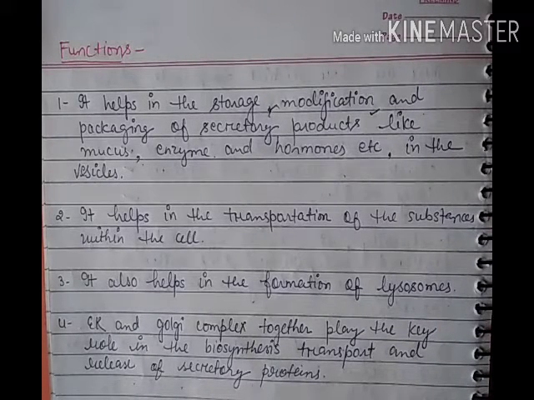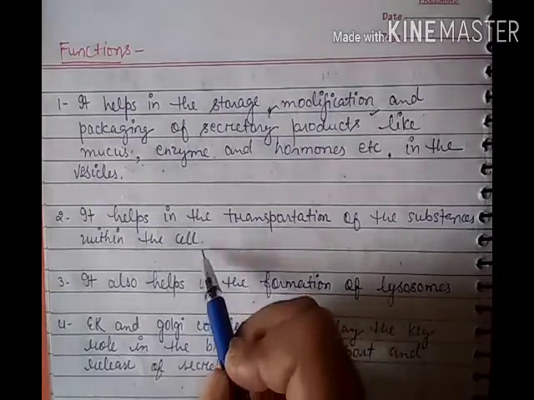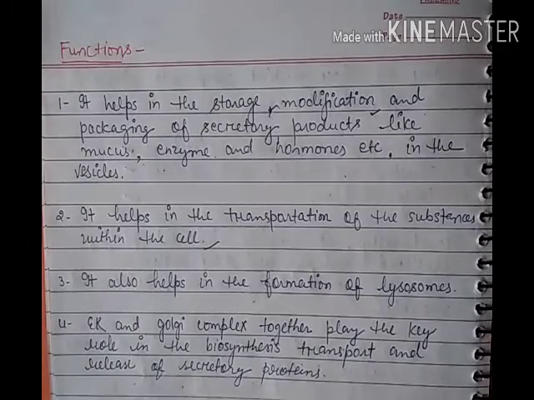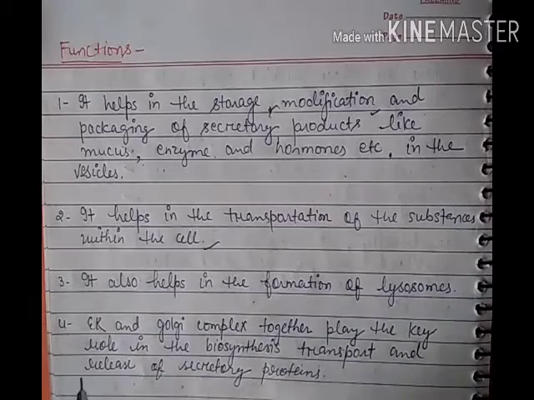After the storage, modification and packaging, it also helps in the transportation of those substances within the cell. So you can say the transportation of the secretory substances in the cell is done by the Golgi apparatus or Golgi complex.